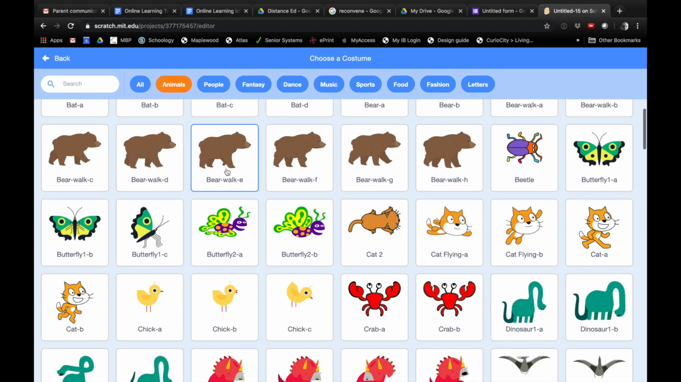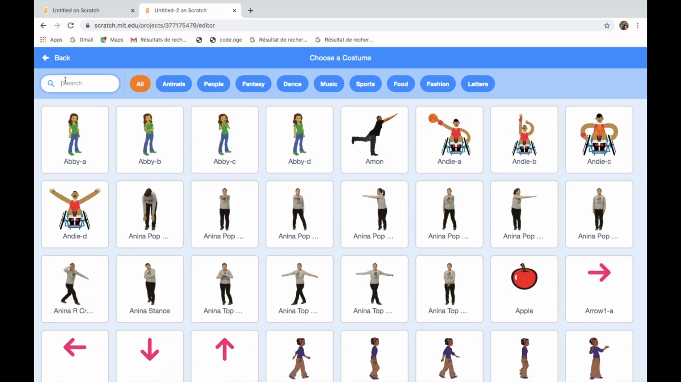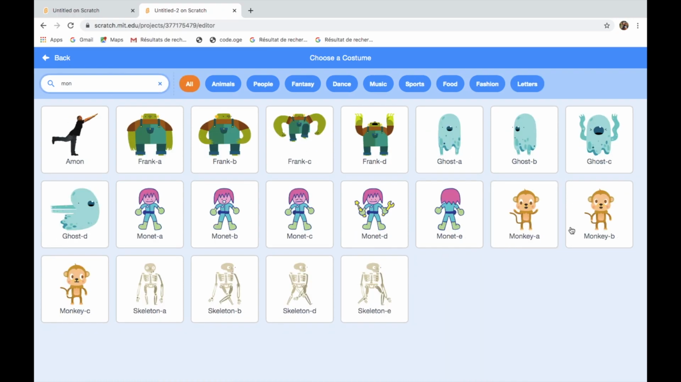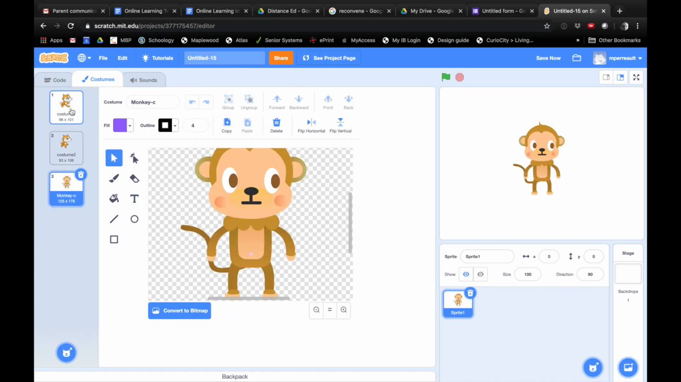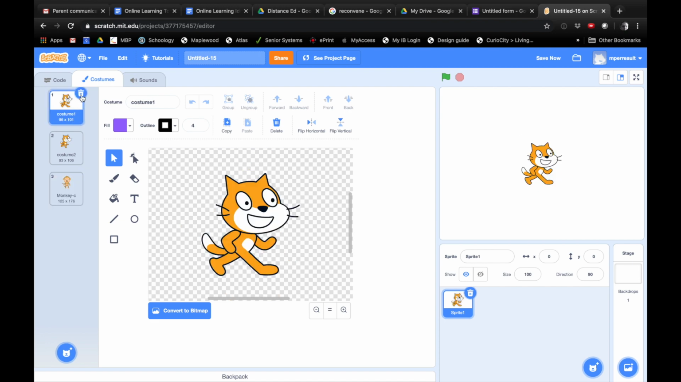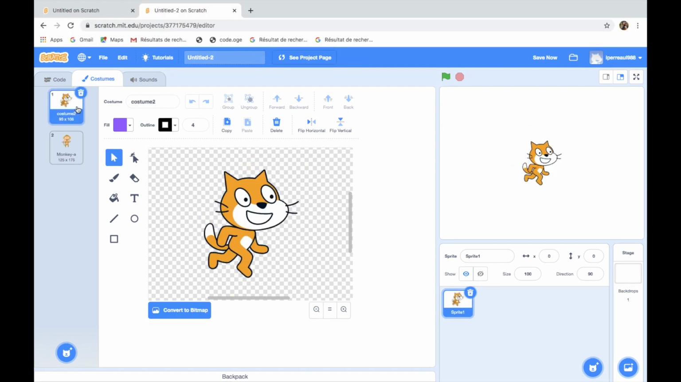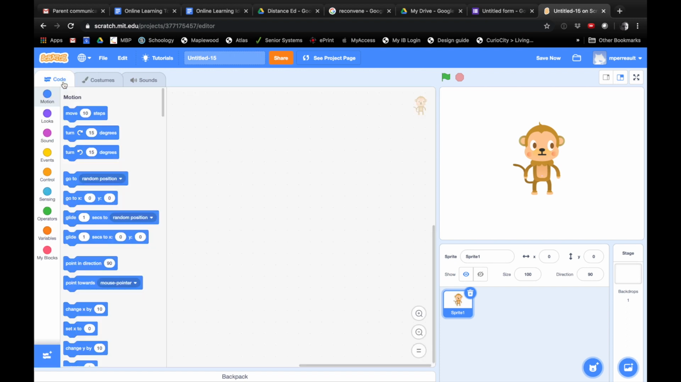I'm going to look around and see if there's a monkey costume in here. You can also just search it if you want to go faster. It will say monkey A and monkey B. You can select whichever one you'd like. Okay, we're going to get rid of the cats. So we're going to click on costume 1, which is a cat, and push the trash bin at the top right hand corner.